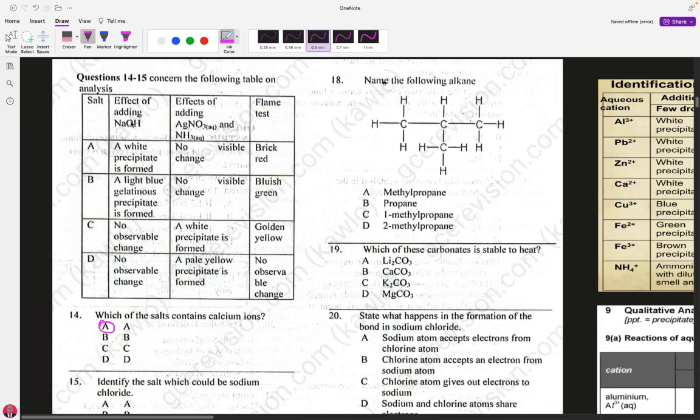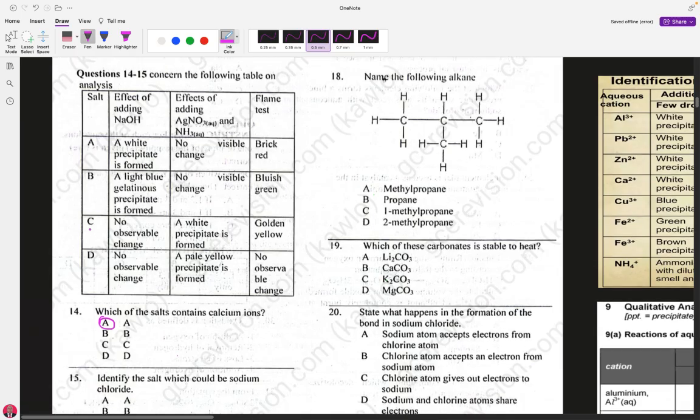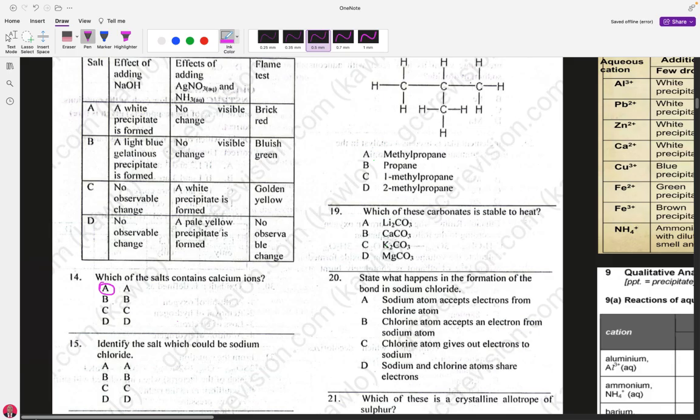But on adding aqueous ammonia, nothing changes. In that case, the salt which could be sodium chloride is C. So we circle C as our right answer for 15.